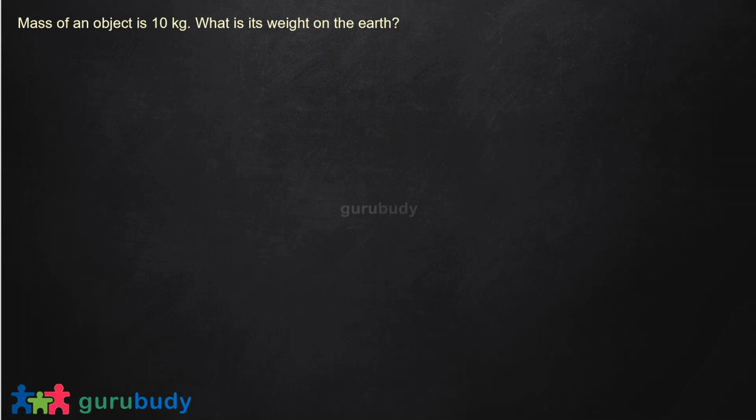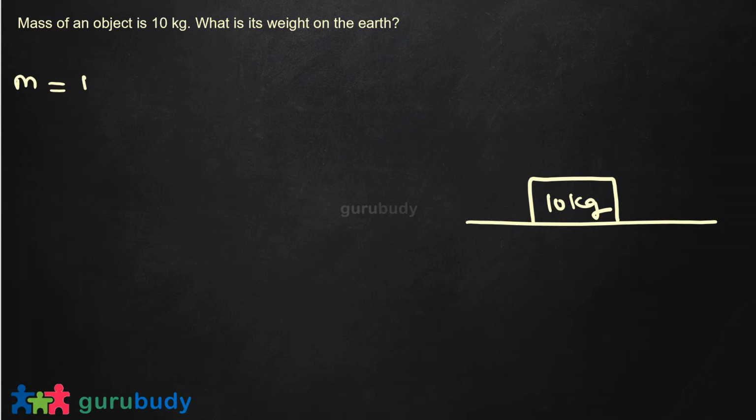Alright, let's do a simple problem. The mass of an object is 10 kilogram, and the question is asking for the weight of this object on the earth. If I draw it out, this is our ground and this is an object of 10 kilogram. Given m is equal to 10 kilogram.